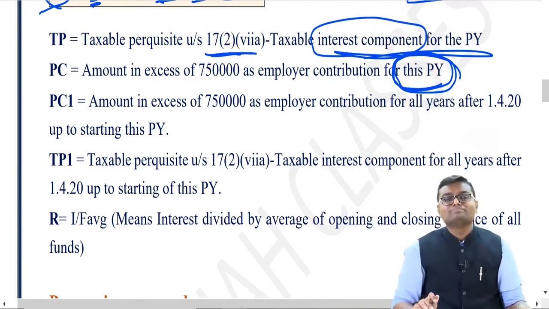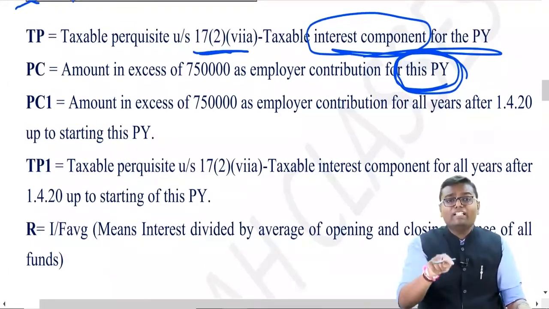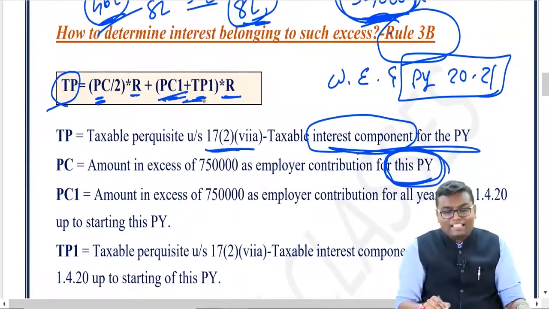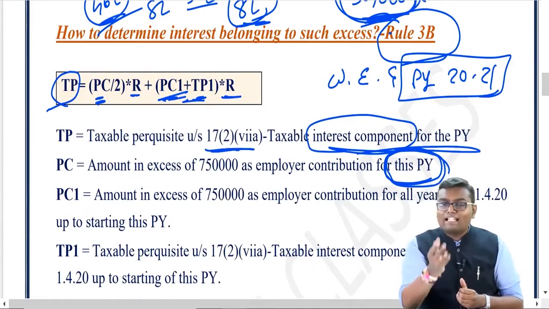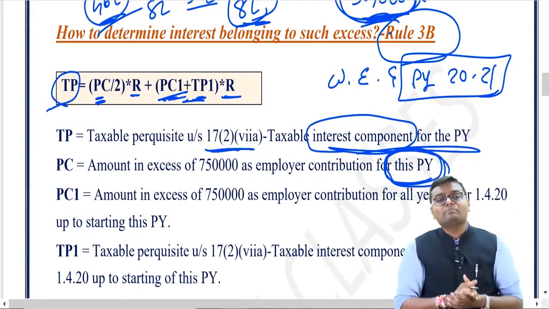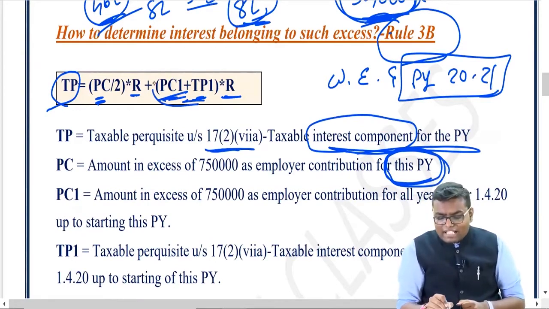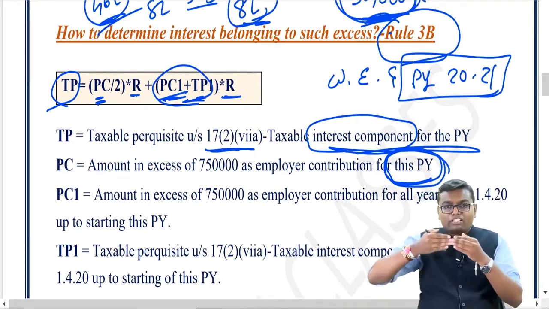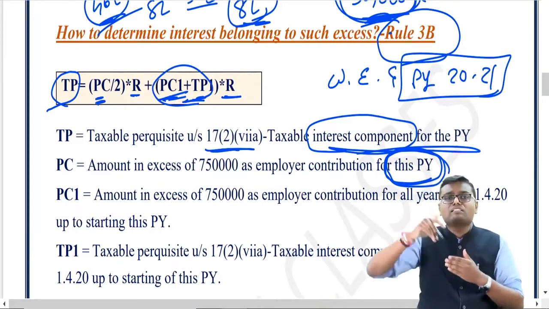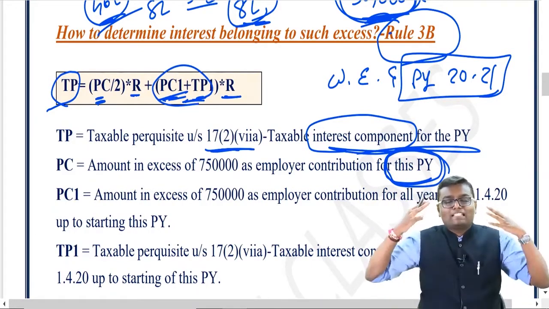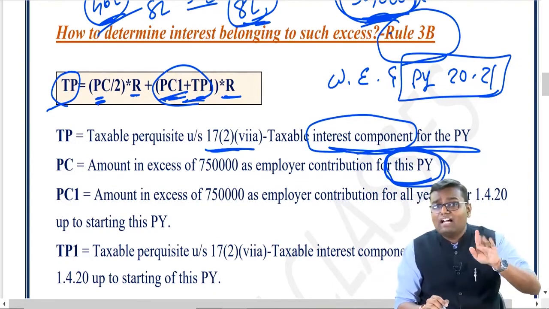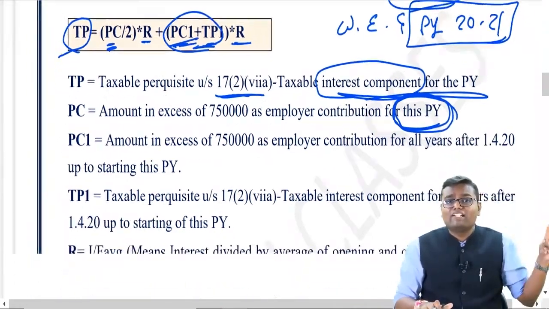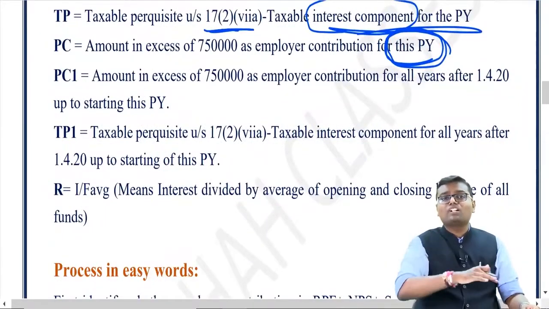Not possible. So for previous year 2021, PC1 and TP1 are not there because prior to this year that was not taxable, right? This rule was not applicable. So sir, why is it there in the formula? Arey, for previous year 2021-22 onwards. So let's say if I am standing in previous year 2021-22, for me something will be there which was taxable in the last year, that is 2021, before the starting of the current year.